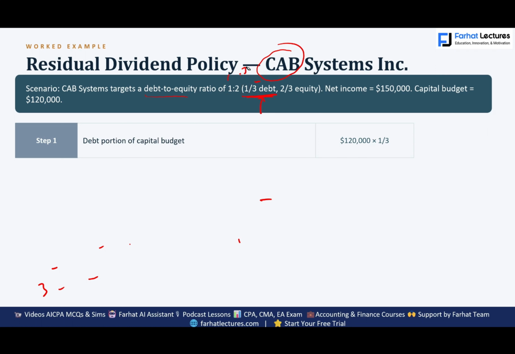Now on the exam, they might give you a different ratio. They might tell you the debt to equity is 3:5. It means assets are 8. Therefore, it's 5/8 and 3/8. Because debt plus equity equals the assets, your basic accounting equation.